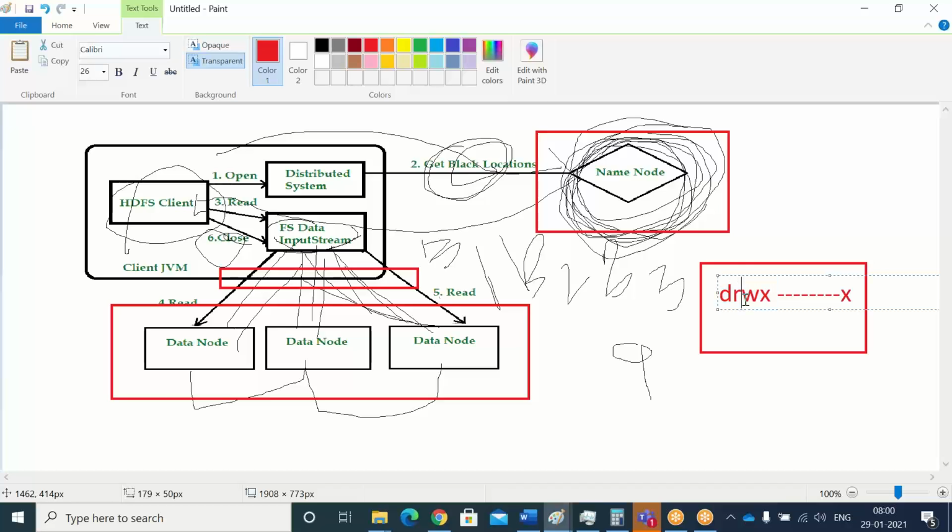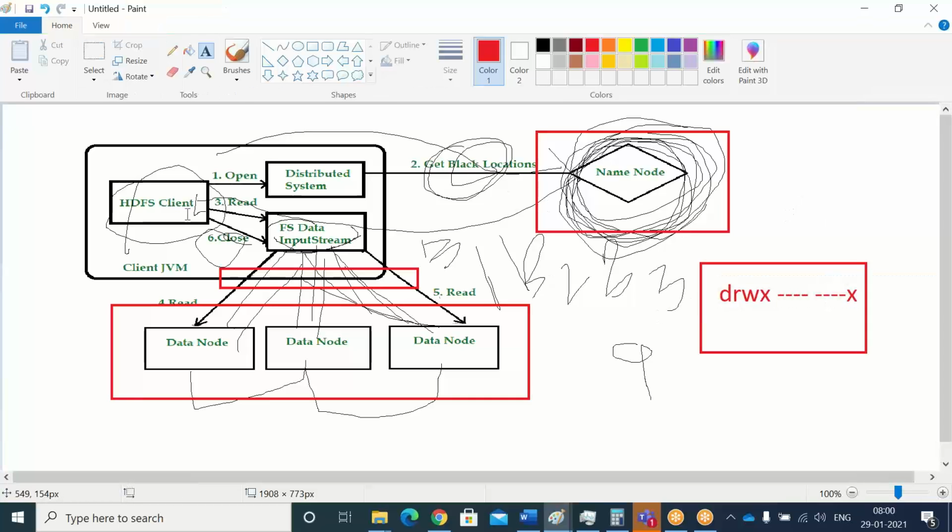First it is read, write and execute. The first three are for the user, then three for the group, and the last three for others. Like that the commands will be executed in Unix. In the same manner, authentication will be checked in the name node by using these concepts only.